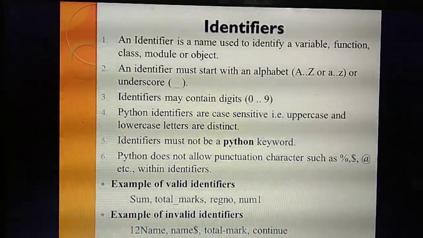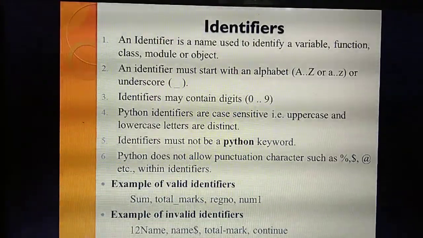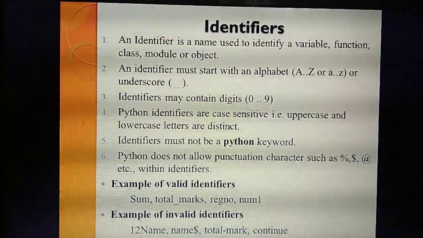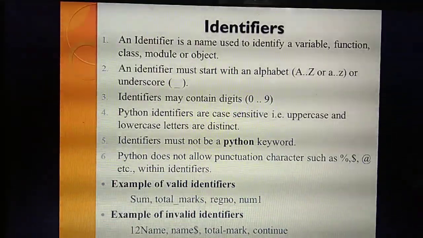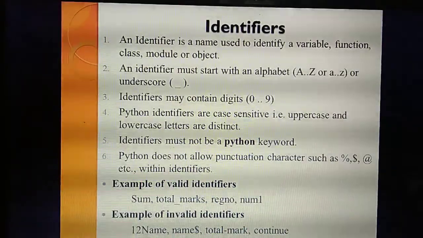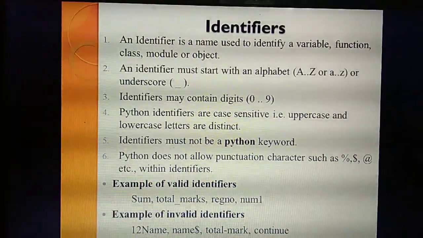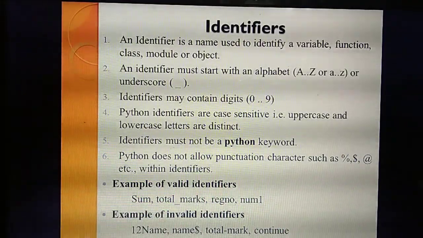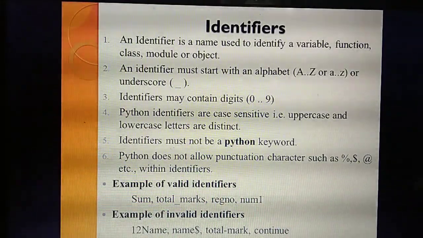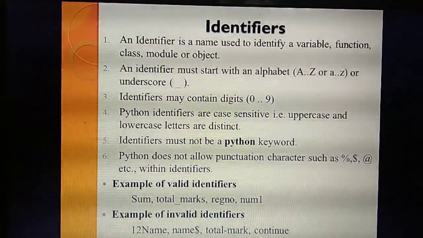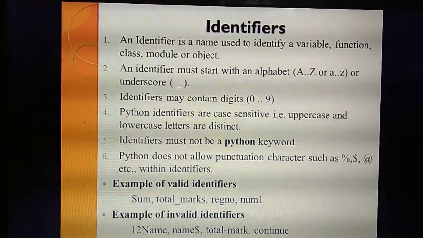If you see an underscore symbol in a particular name, you should know that it is called an identifier. So the identifier may start with an alphabet, from A to Z, capital or small, and a name may also have an underscore.